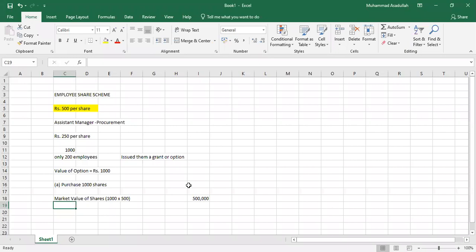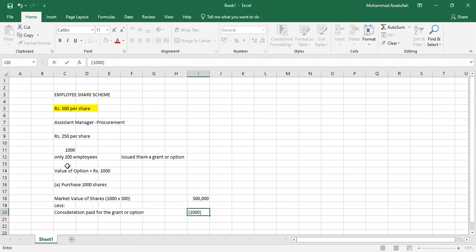Before calculation, let me write, you have to subtract these values. The first value is the consideration which you have paid for the grant or option to acquire shares, that is rupees 1000. The value of the option is rupees 1000, so simply you have to less 1000 rupees here.